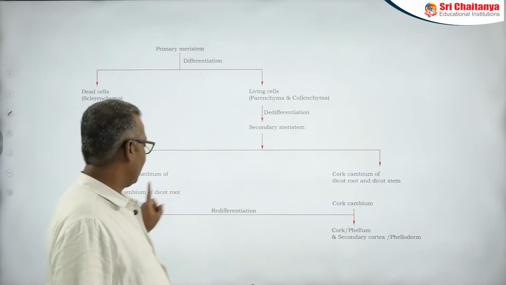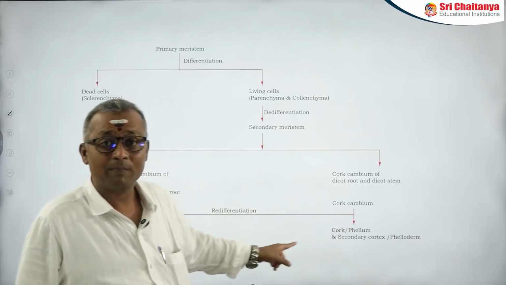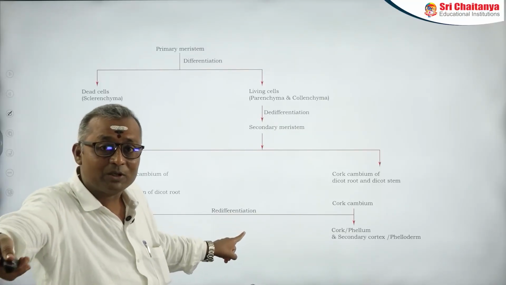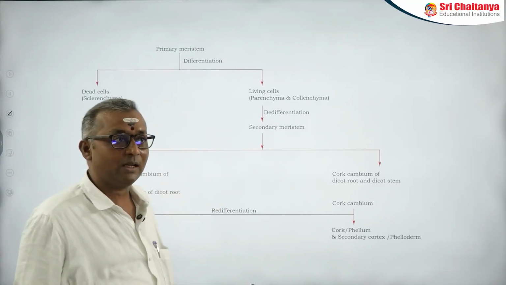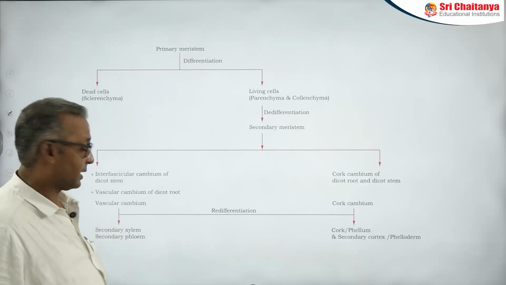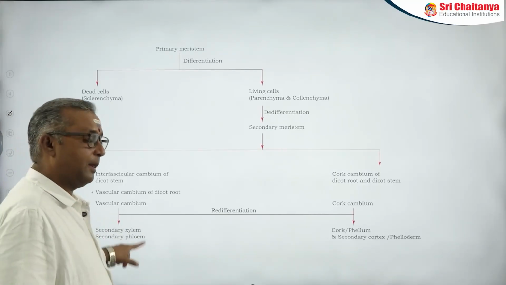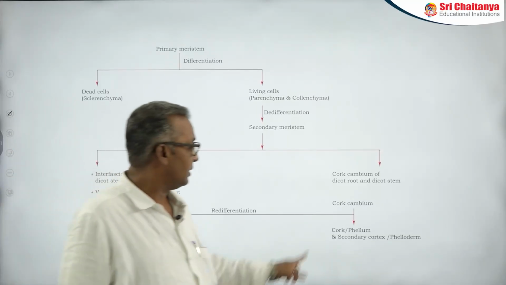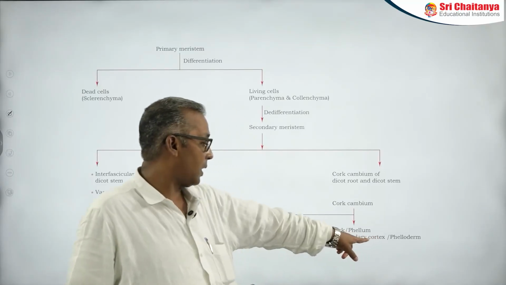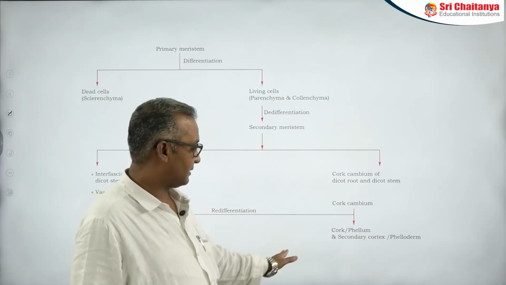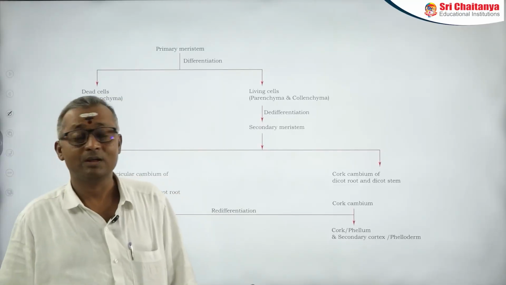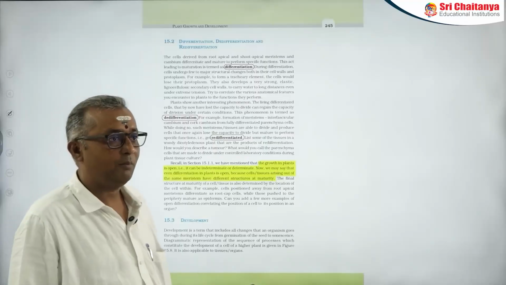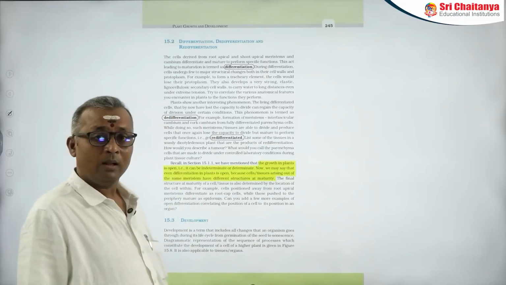Now, this cambium, whether it is vascular cambium or cork cambium, the cells of cambium redifferentiate. Once again they get matured, and that means once again they lose the division capacity and again become permanent tissues. From the vascular cambium, you are getting secondary xylem and secondary phloem. From cork cambium, you are getting cork or phellem, as well as secondary cortex and phelloderm. This is very important.